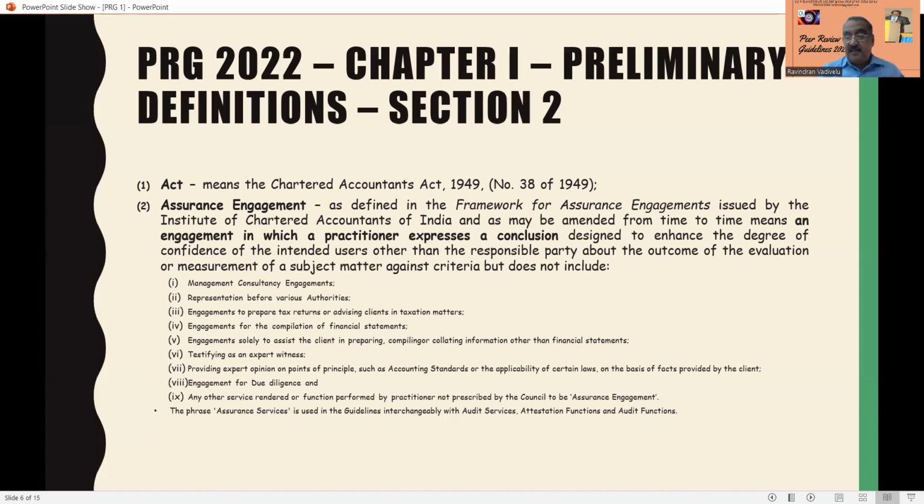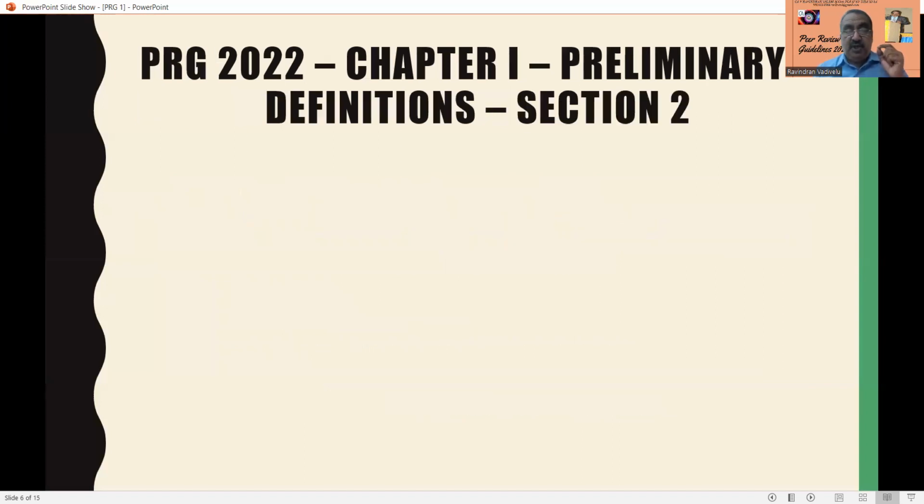Here, the phrase assurance services is used in the guidelines interchangeably with reference to audit services, attestation function, and audit function. So this is a very, very important definition. You please go through it because in entire peer review guidelines 2022, they mean assurance engagement. Assurance engagement means this, but you have to see the assurance engagement does not include 1 to 9 as stated in this page.